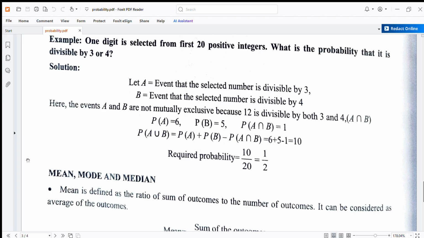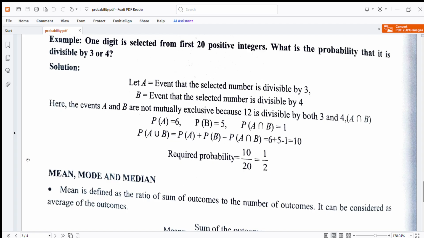And B is the event that the selected number is divisible by 4: 4 ones are 4, 4 twos are 8, 4 threes are 12, 4 fours are 16 and 4 fives are 20. That is 5 times, 20 is divided by 4. So P(B) is calculated as 5. And 12 is divisible by 3 as well: 3 fours are 12 and 4 threes are 12. This comes one time. So P(A intersection B) is equal to 1.